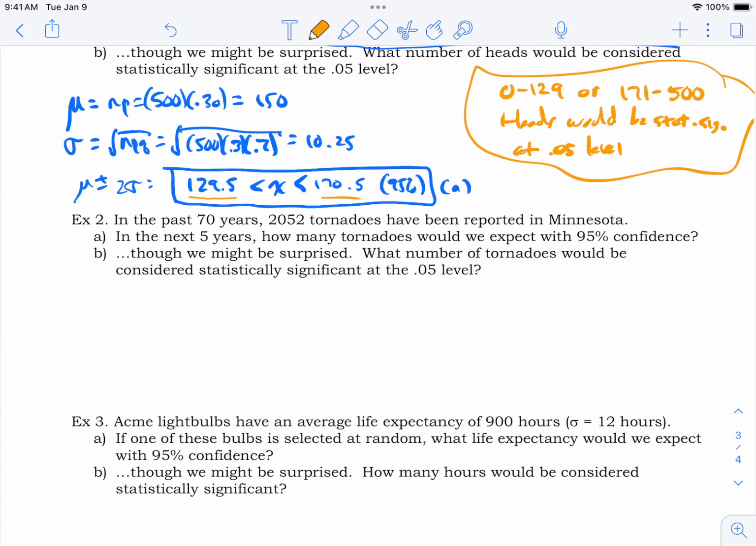Example 2. In the past 70 years, 2,052 tornadoes have been reported in Minnesota. Thus saith the Google. Must be true. We'll take it as true. 70 years, 2,052 tornadoes. Okay. So in the next 5 years, how many do we expect with 95% confidence? We might be surprised. You see, this is the same kind of question. But is it the same kind of distribution? Is this a binomial distribution?